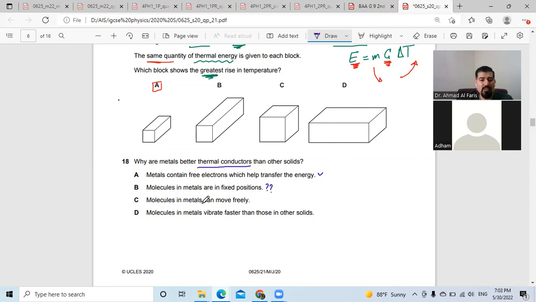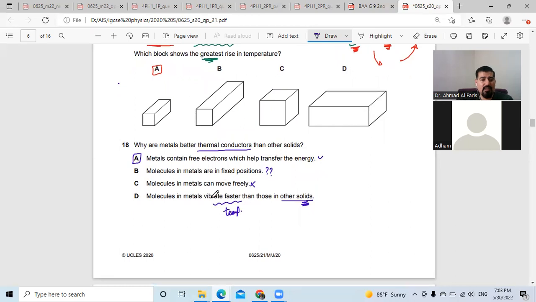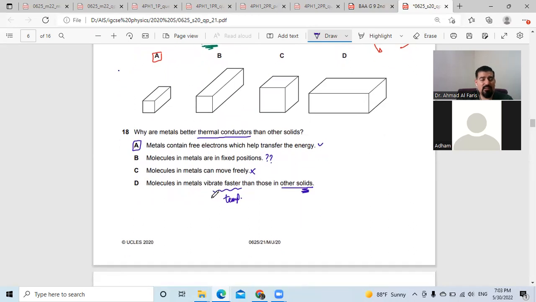Molecules in metals are in fixed positions. Does this make it a good conductor? No. Molecules in metals can move freely. That's not correct. Molecules in metals vibrate faster than those in other materials. No, it depends on the temperature, and doesn't depend on the different material. There are other factors, but this is not always correct. So the answer is A in this situation. Good. Any question here? Thank you, Muhammad, Sarah.